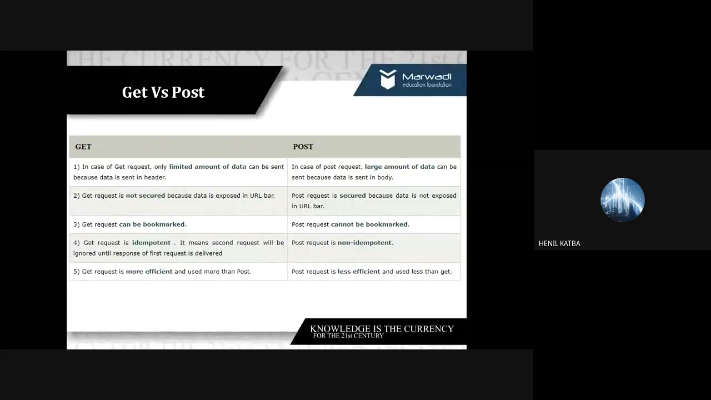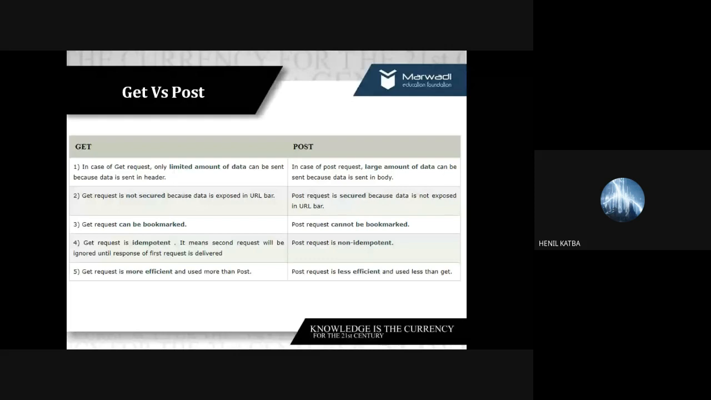The last difference between get and post is that the get method is usually more efficient and is used more in web development. Whereas post is less efficient, and it is used very little in the industry. I'm not saying we don't use it at all, it depends on the functionality. Majority of the time, functionalities can be achieved through the get method, and it's more efficient because it exposes the data.